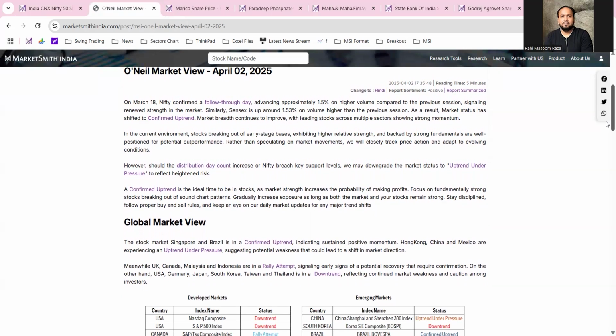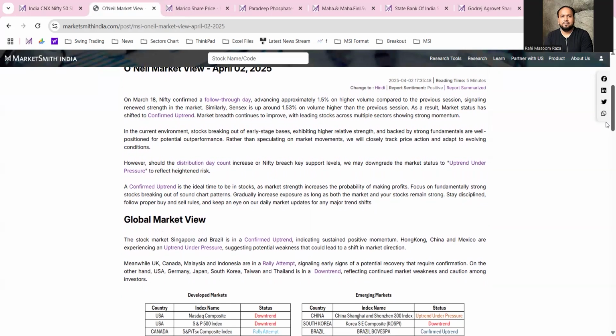Currently we are in the uptrend, meaning a confirmed uptrend, because on 18th of March we entered a follow through day, and after that we are still in the confirmed uptrend. So that is one thing we can take from here.